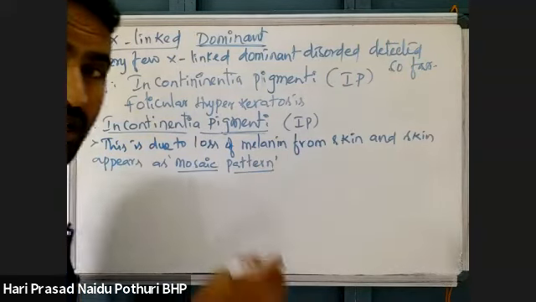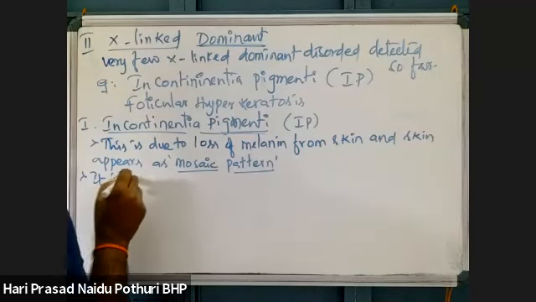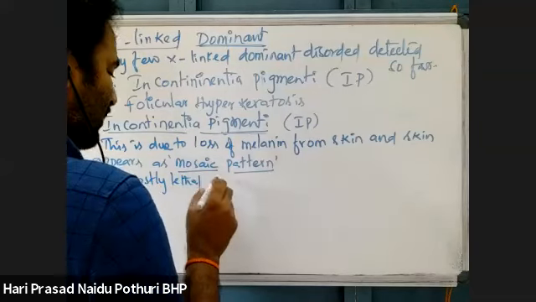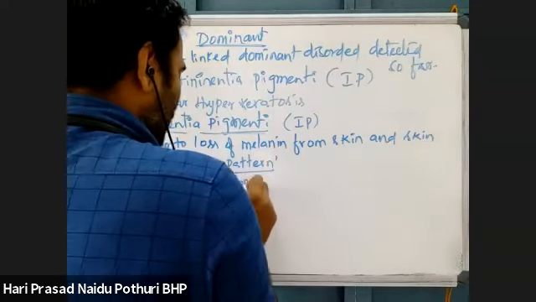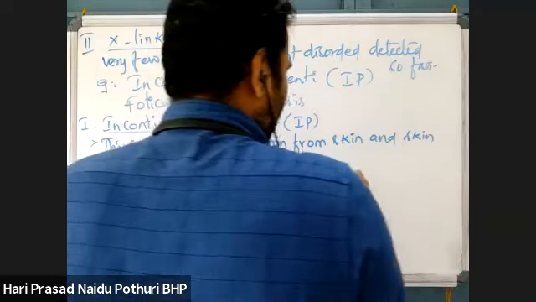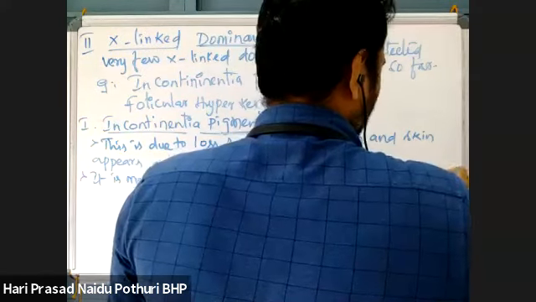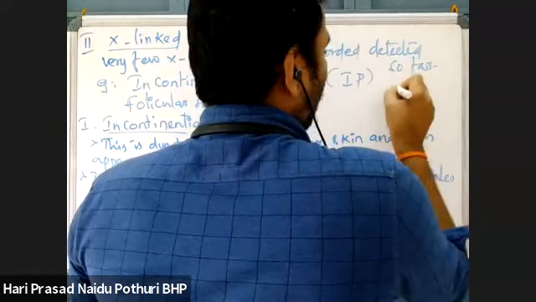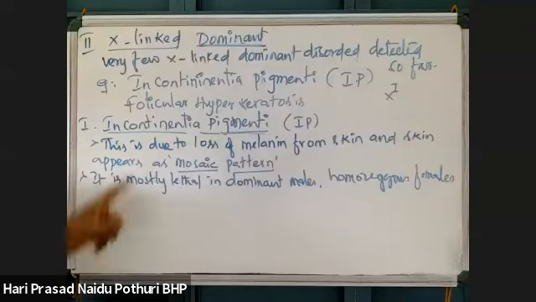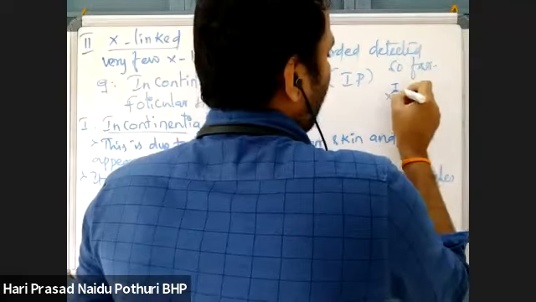And it is mostly lethal. Lethal means it leads to death in dominant males and homozygous females. Dominant males means, suppose the allele for incontinentia pigmenti I write as XI, so XIY.